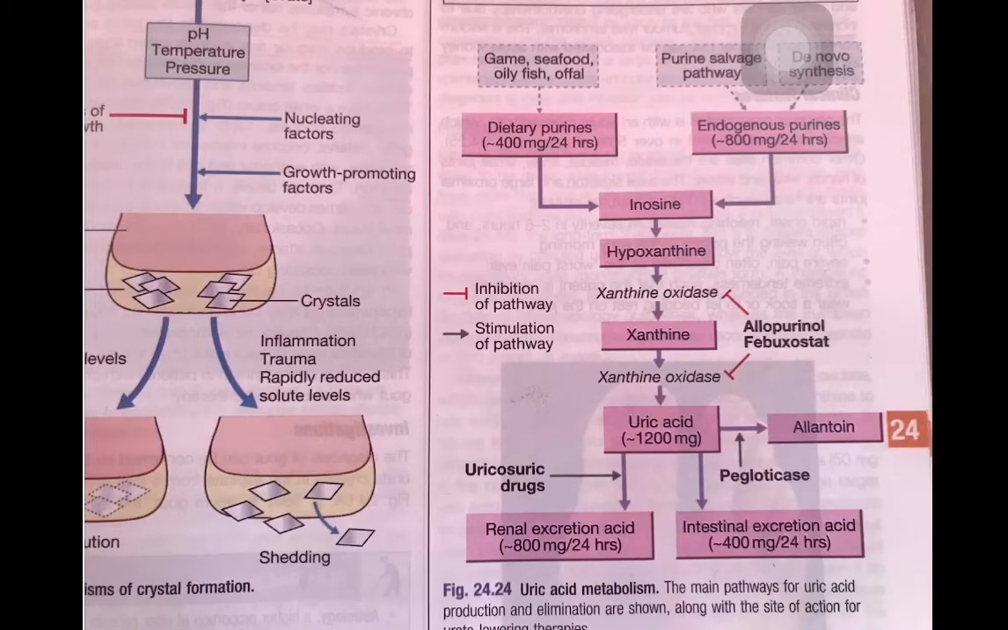Uric acid metabolism. How is uric acid taken in our body? There are two sources, as I have told you: an endogenous source and an exogenous source. The exogenous source is through diet. Which kind of diet is involved in uric acid accumulation in our body? Game meats, seafood mainly, oily fish or offal are the most important food components that contain a high concentration of urate. These are the dietary purines we are taking in.